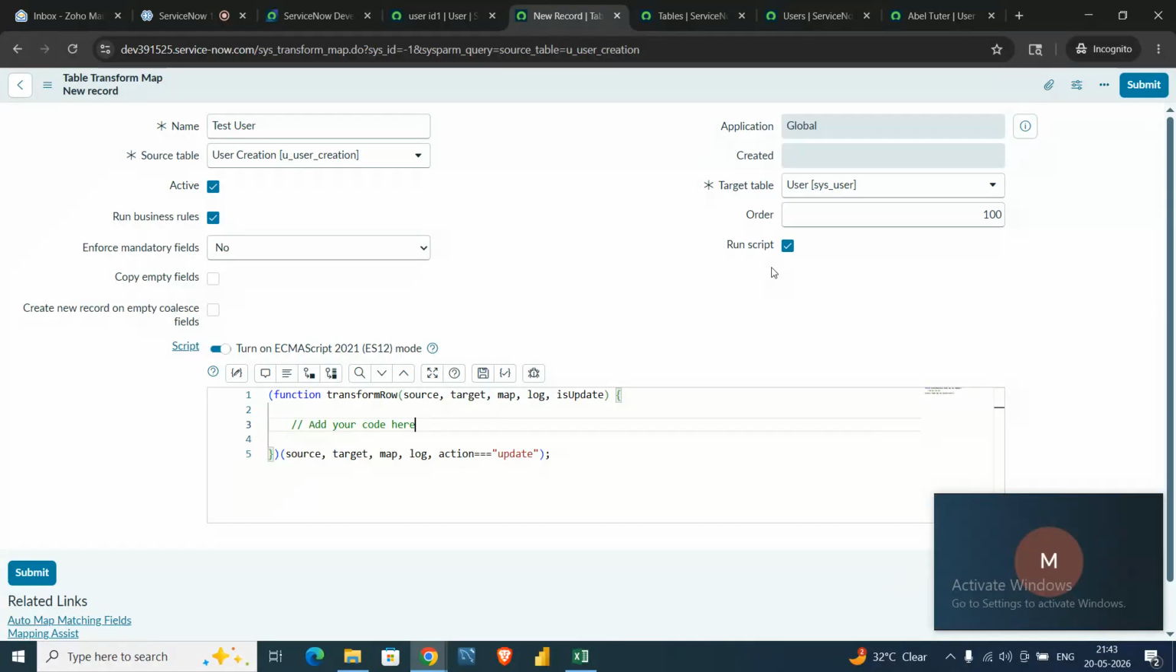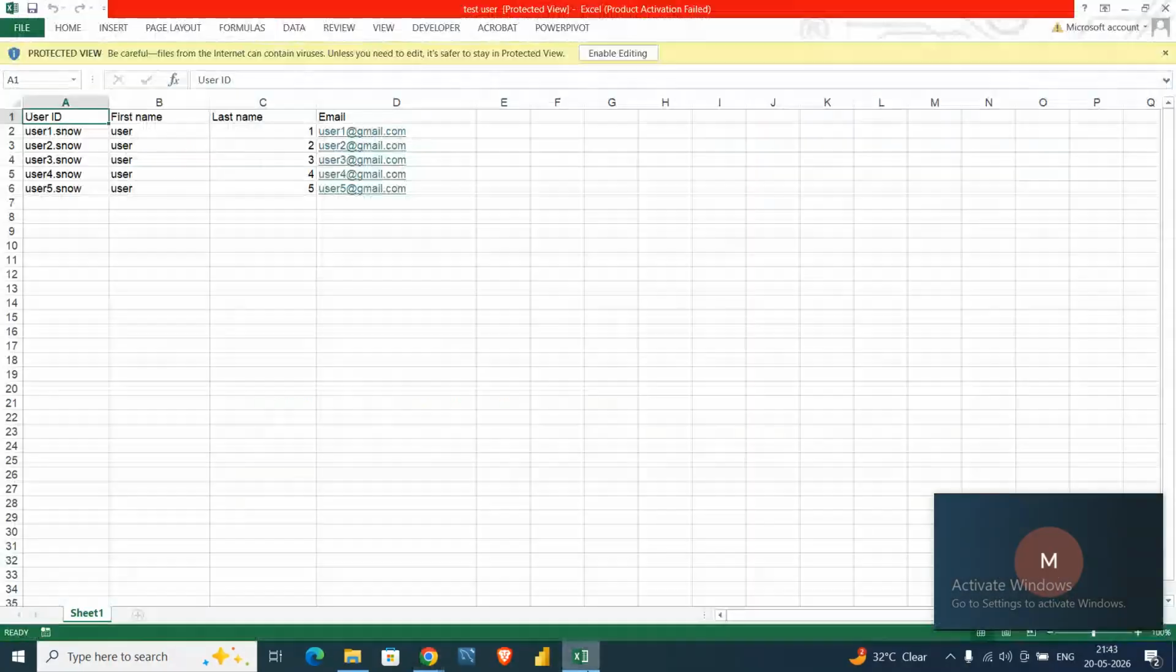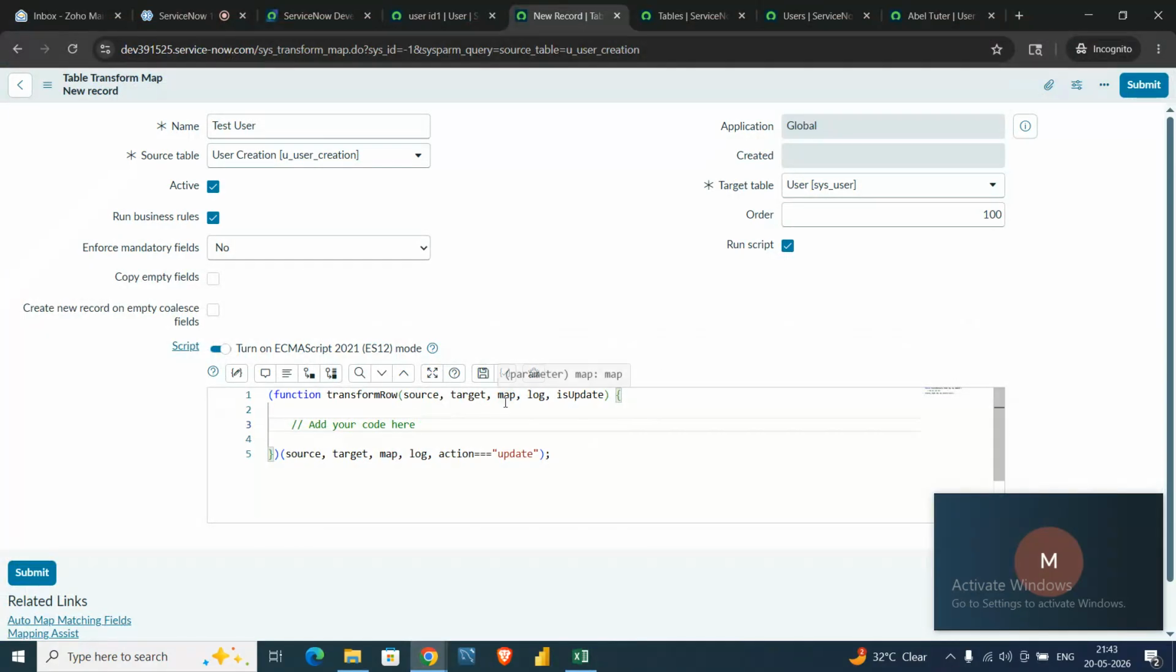Suppose, this is a very simple scenario that I am showing you, because only user ID, first name, last name and email are there. Suppose there is some data here which, before inserting into the table, we now want to clean up or erase. That is like a heavy customization. If there is any kind of heavy customization, we can use the script, otherwise the script is not required at all.